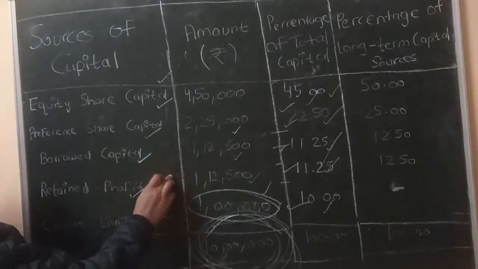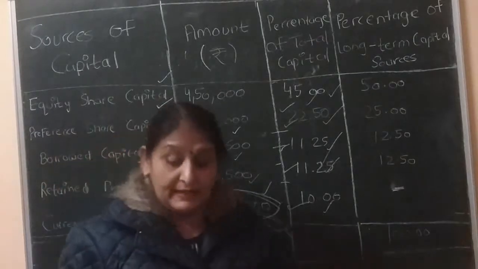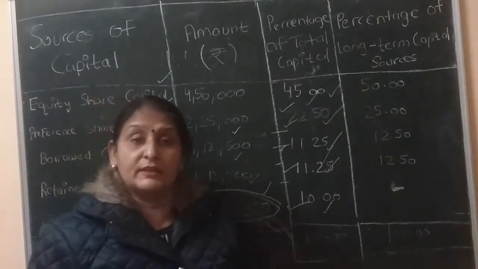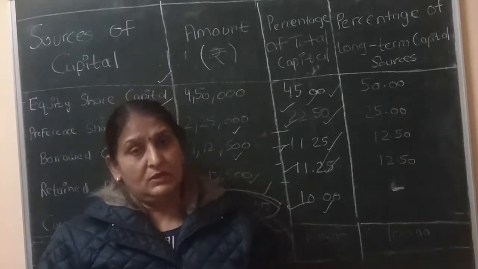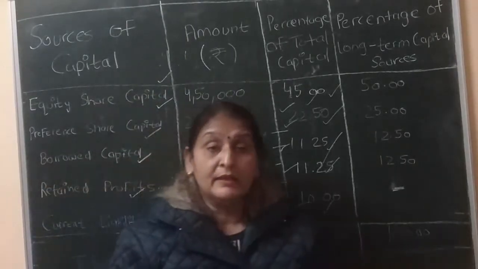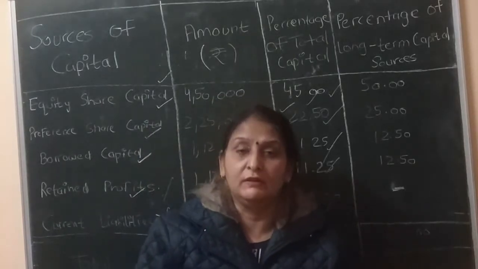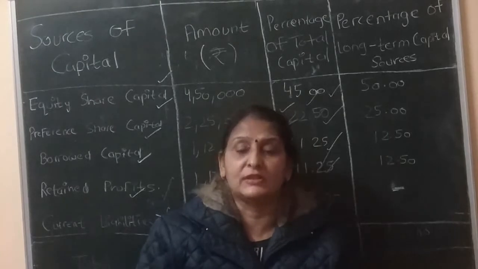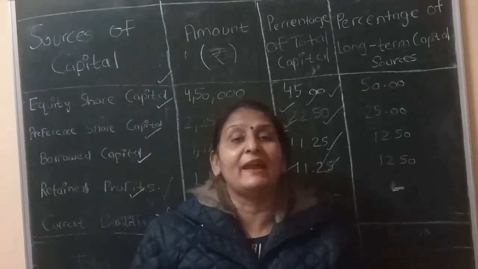Retained profit means profit collected and then reinvested in the business. So in this chapter we have to understand the meaning of capital structure, capitalization and financial structure. First of all, we understood the concept of financial structure.